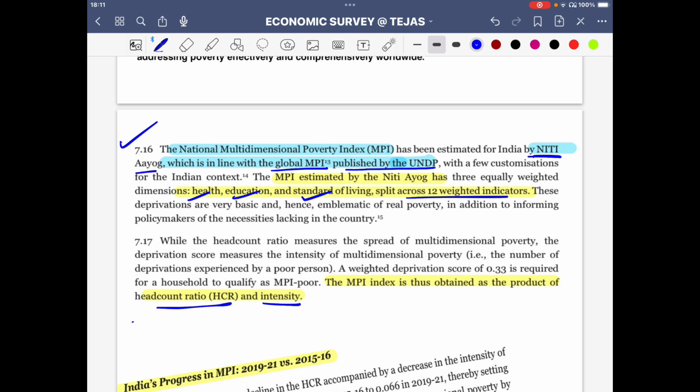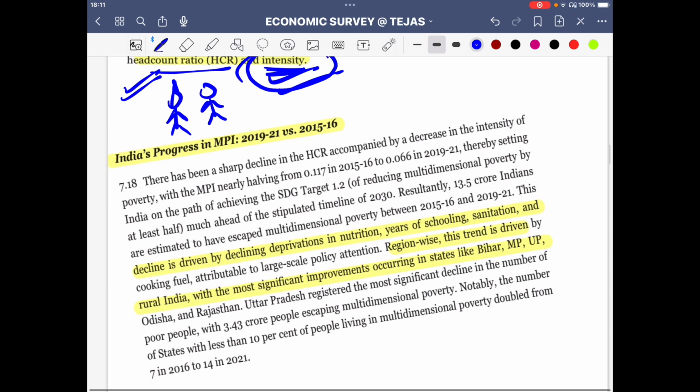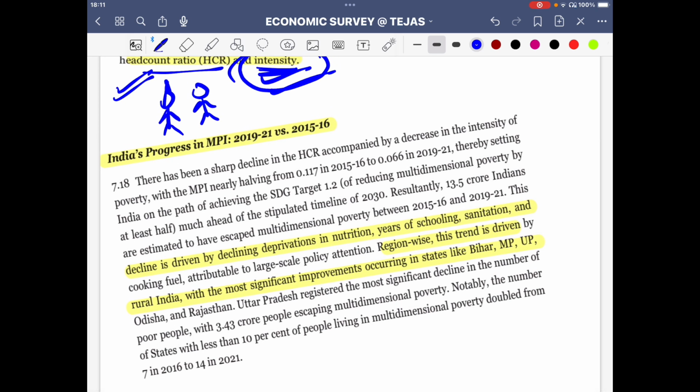Right? So headcount ratio, number of people, plus in what all aspects each one is poor. So intensity of poverty, very important aspect. So just going beyond the headcount ratio and also taking the idea of intensity levels, dimension levels into account in calculating the MPI. So India's progress in MPI from 2019-2021 versus 2015-16. So a comparison has been drawn.